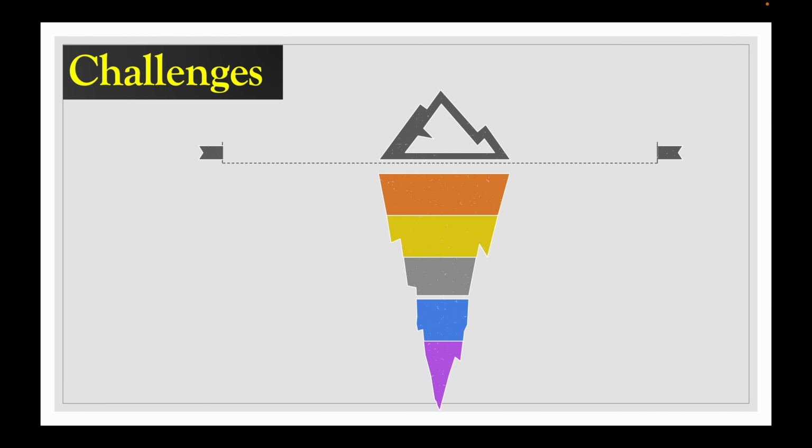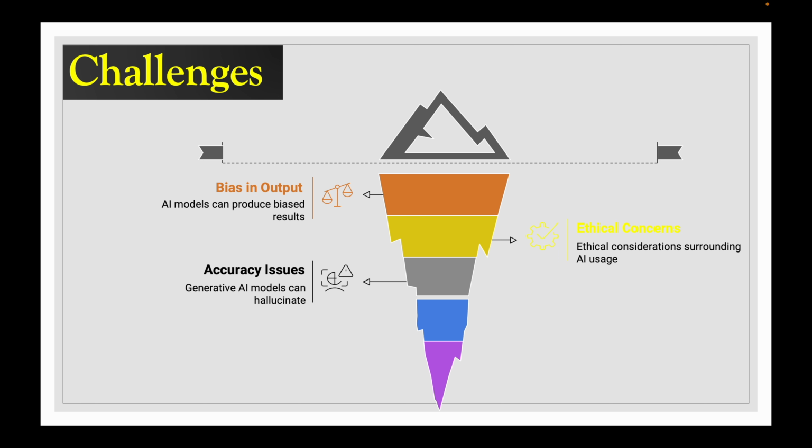Challenges of generative AI. Generative AI is still in progress. There are so many challenges. Bias in outputs: AI models can produce biased results. Ethical concerns: there are so many ethical concerns around AI uses. Accuracy issues: there are accuracy issues also, as GenAI can hallucinate.